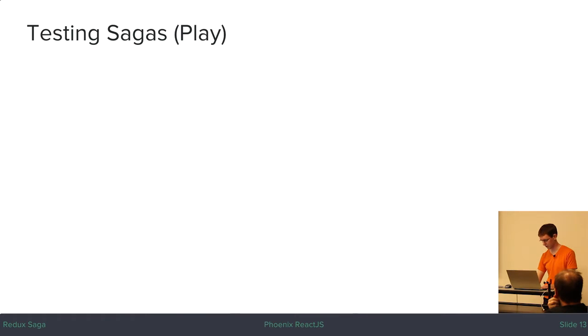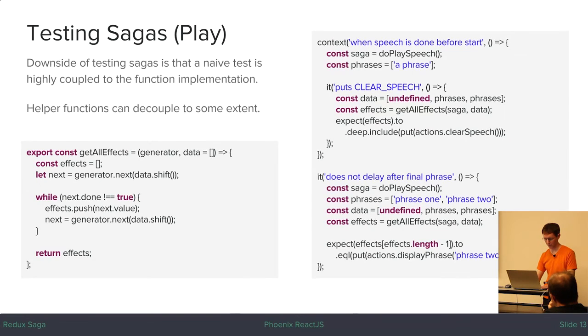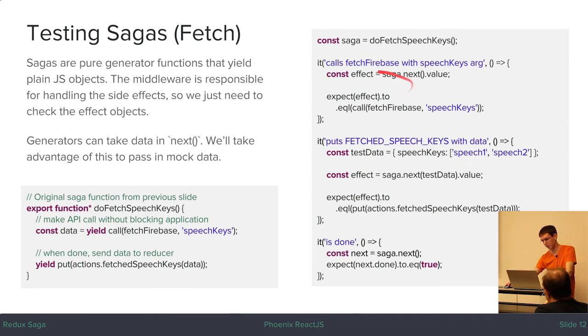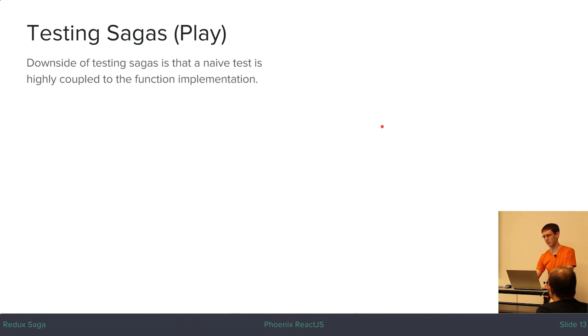So this is the last slide. When we're testing, one downside of testing sagas is your sort of naive tests where you just keep iterating and check each value. It depends on how you like to write tests, but one downside in my opinion is that it really couples your test to the way you implemented the generator function.